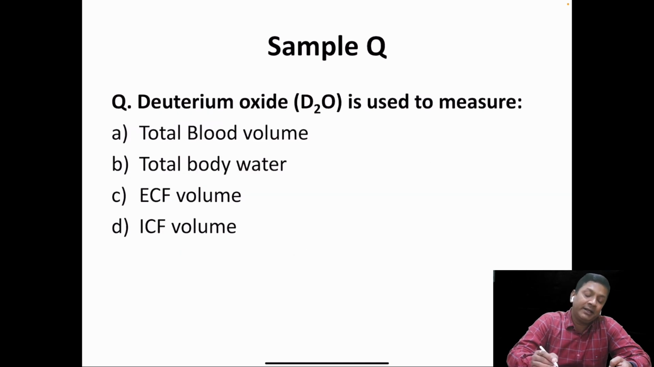Let us look at another sample question. The deuterium oxide is used to measure. I told you that deuterium oxide is used to measure the total body water. So the answer here is B.